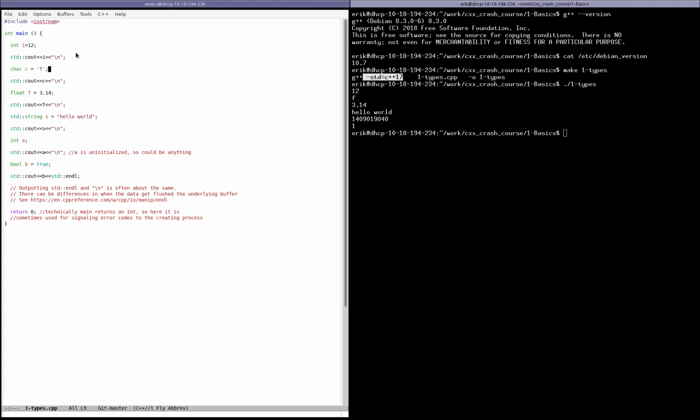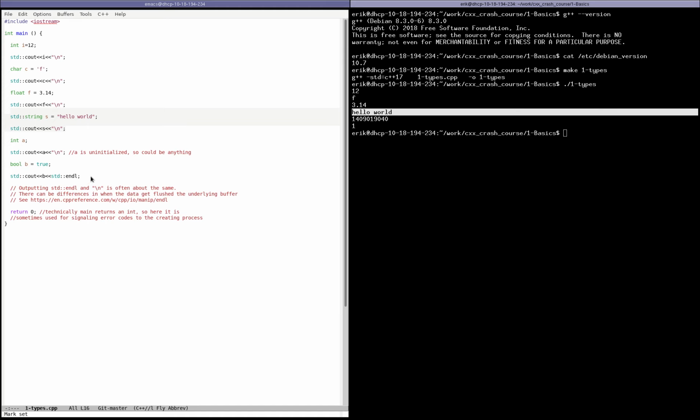So the first thing that we do is to declare an integer and print it. That's what that does. Then we do the same thing with a character, and that's what it does. We also have floating point number kind of things, and so we can print them. We have string types, so we can print strings directly, and that's what it does.